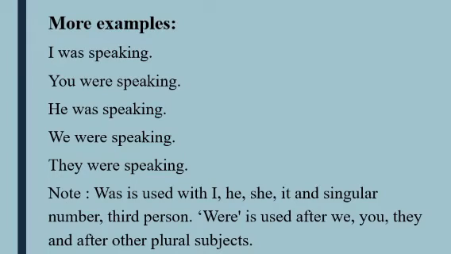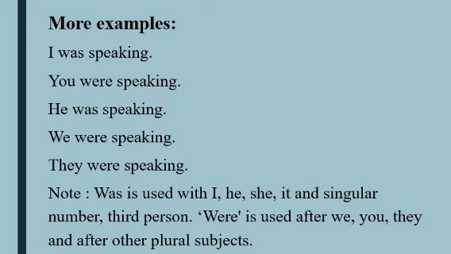Already we have done the lesson about subject and number and person, and I am using different types of numbers and different types of persons here with a single verb. Like I was speaking, you were speaking, he was speaking, we were speaking, they were speaking, and was is used with I, he, she, it, and singular number and third person.